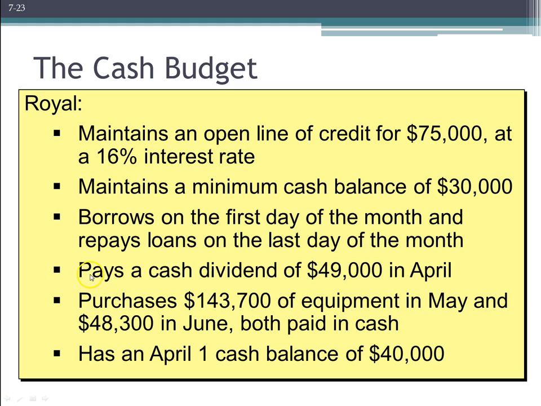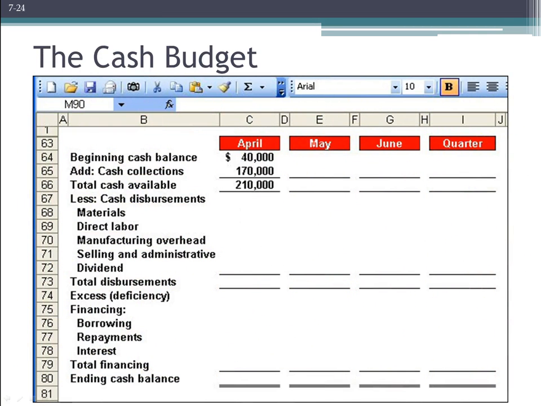We're going to assume that we're going to be paying a cash dividend of $49,000 in April, and we're going to be making purchases of equipment for $143,700 in May and $48,300 in June. Both are going to be paid in cash. And on April 1st, we're going to have a cash balance of $40,000. Now, all this is doing is telling us some of the key components, some of the big spending we're going to be doing, and I'm not including everything here, and the beginning cash balance, which is absolutely necessary as of April 1st. So let me show you what a cash budget looks like.